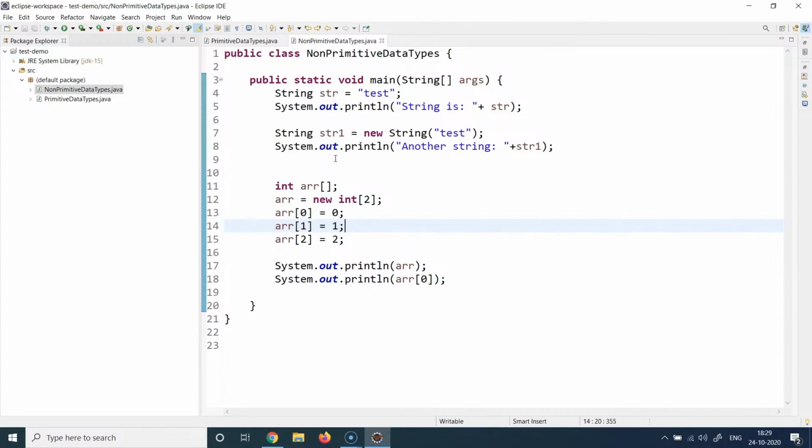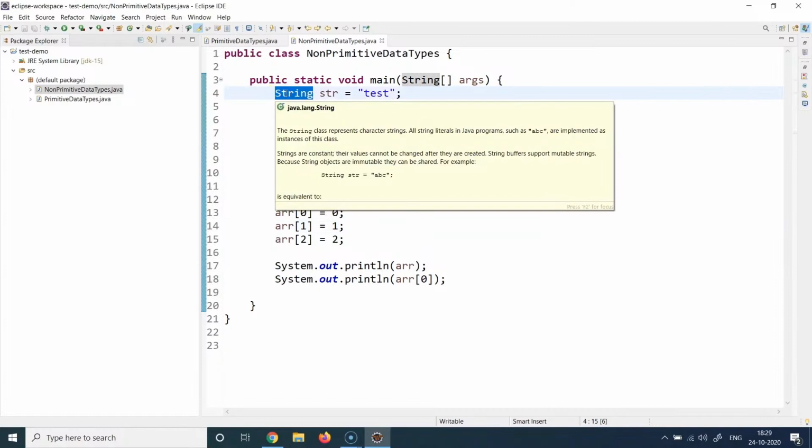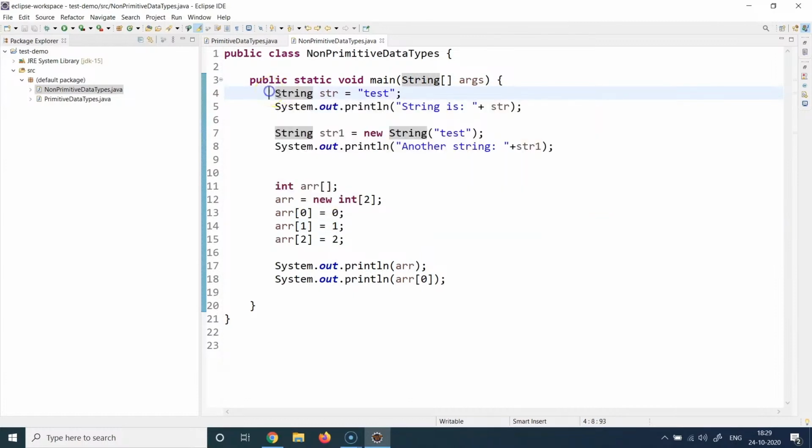And don't worry if you don't understand the word array. I will explain that in the same lecture. So basically, it stores a continuous sequence of characters. That's how we define string. And you see this String, this is basically the keyword, the data type in Java. So whenever you want to create a string, you need to write String with a capital S. You need to give a name to the string, which can be anything. And then you can provide the value which this particular string is going to contain.